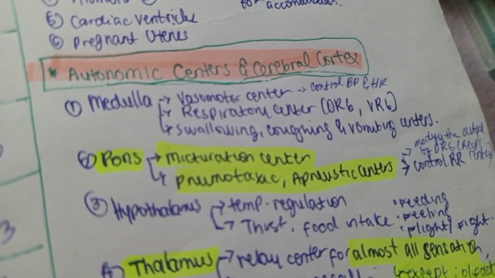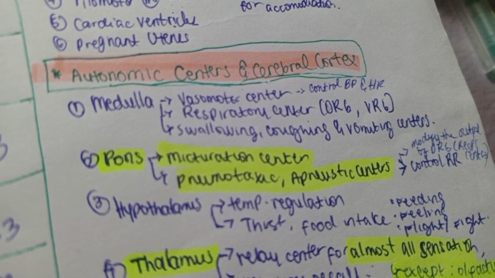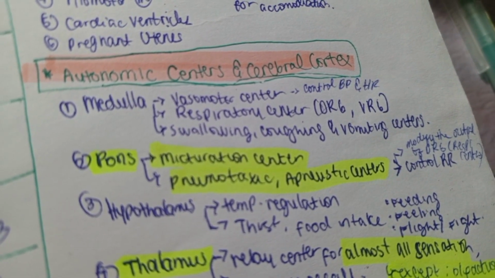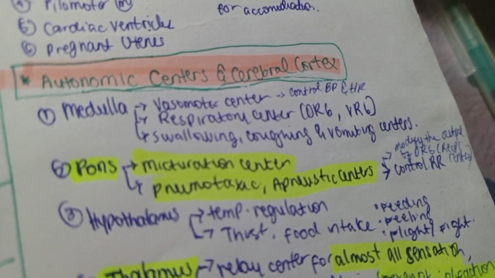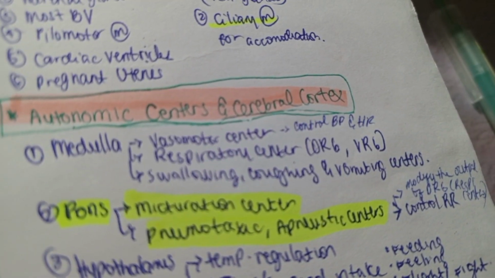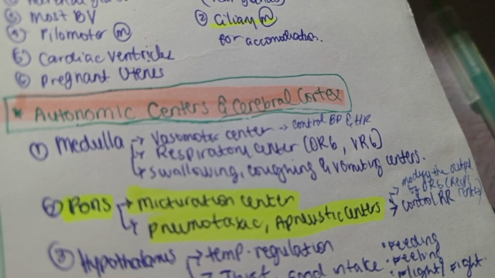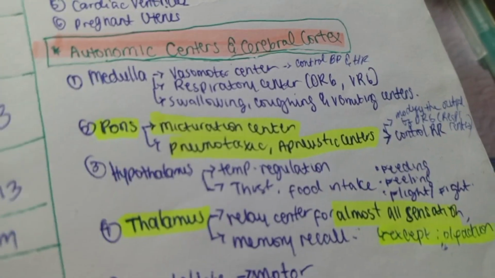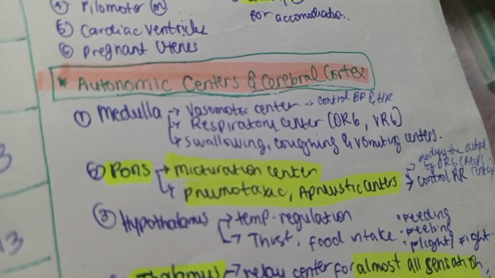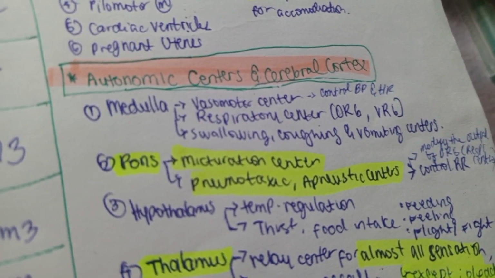For the pons, here we can see the micturition center, the pneumotaxic, and the apneustic center. And this apneustic center modifies the output of the DRG, the respiratory center, and it controls the respiratory rate. So in the pons, again, we can find the micturition center and the pneumotaxic and the apneustic center.